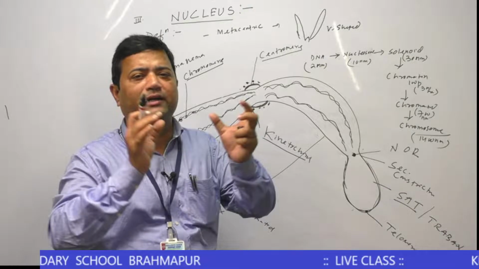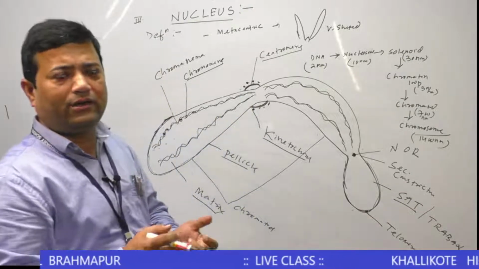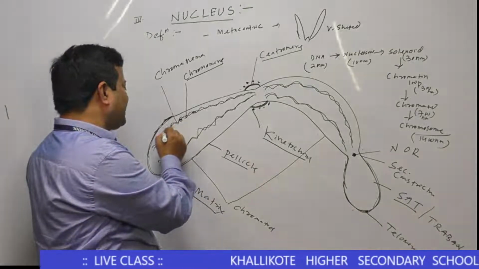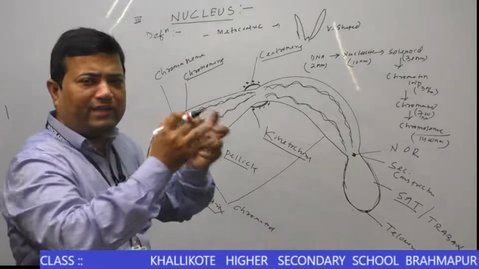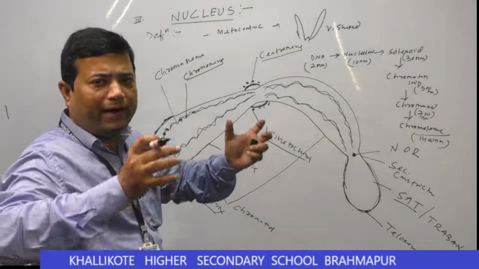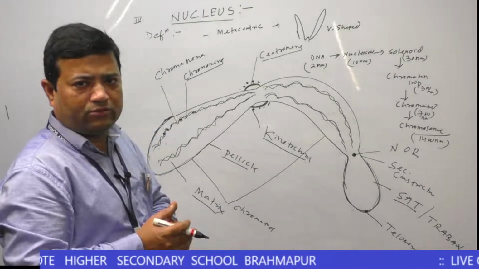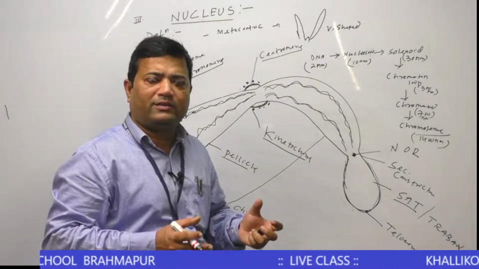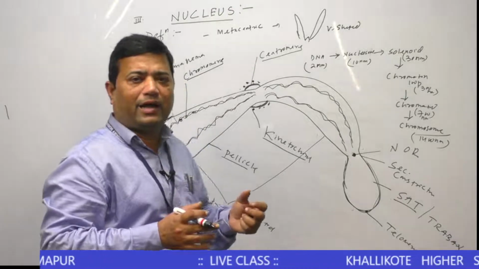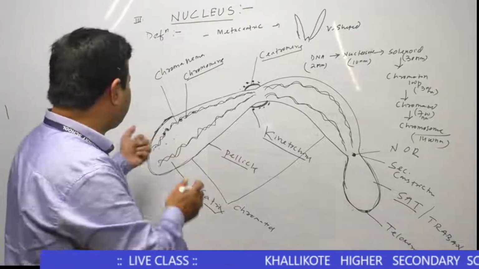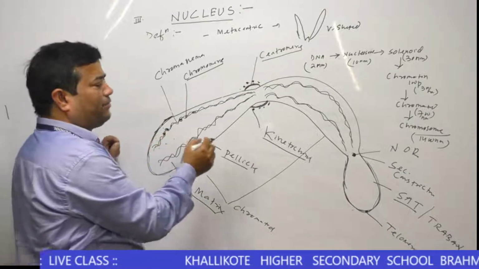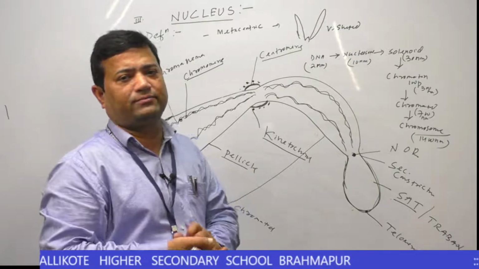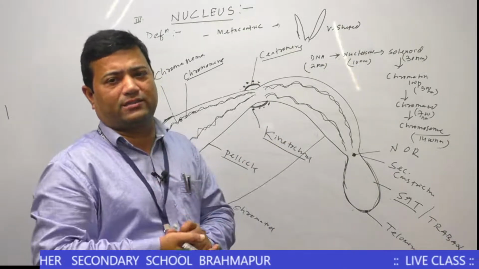But what is the basic difference between heterochromatin region and euchromatin region? In heterochromatin region, these regions are dark regions, meaning they are condensed regions, compactly packed with each other. So this is a dark region. When this region is stained with some chemical, it absorbs more color, so it becomes dark. Heterochromatin regions are dark, but euchromatin regions are light regions, meaning they are less condensed.